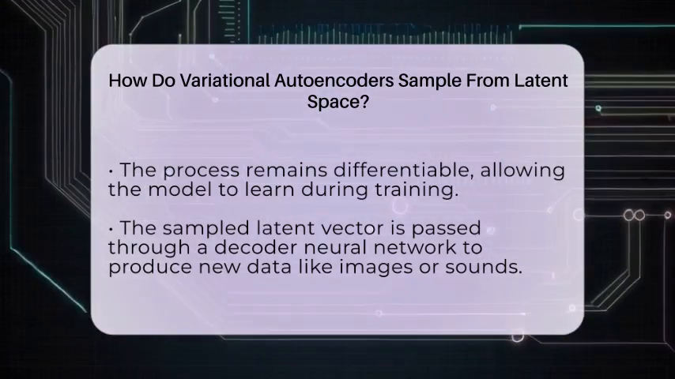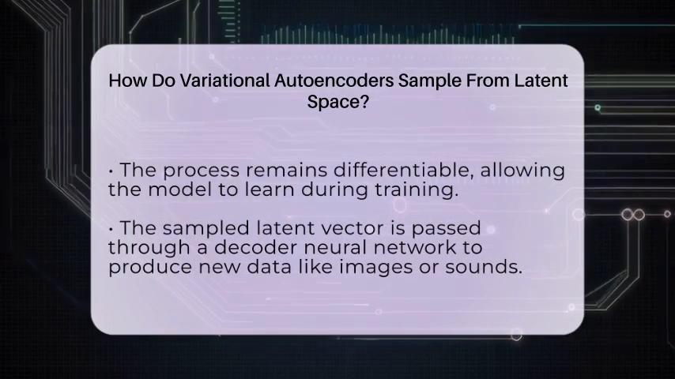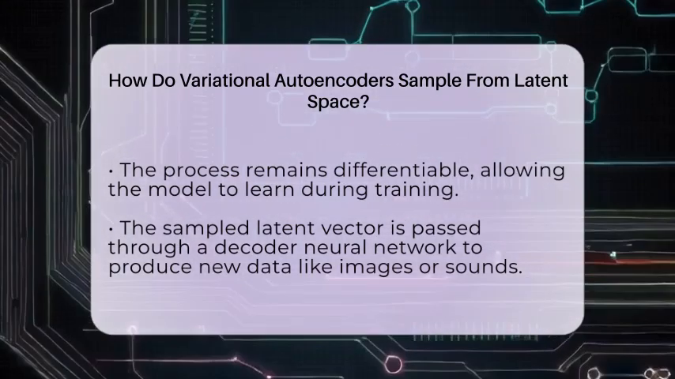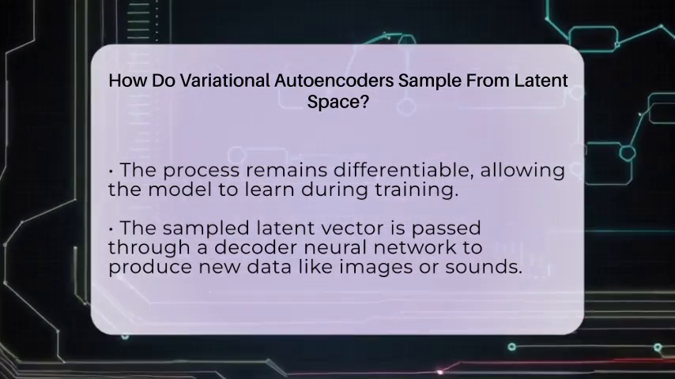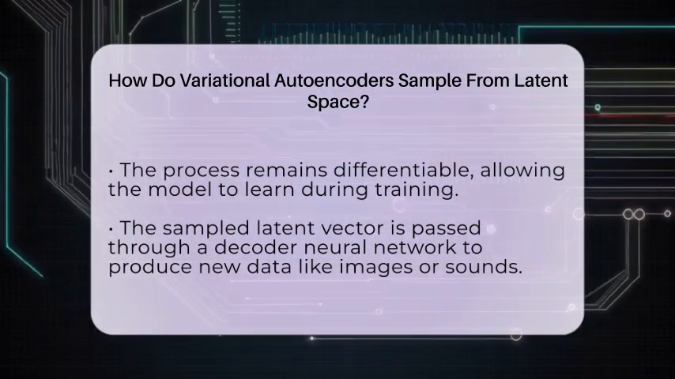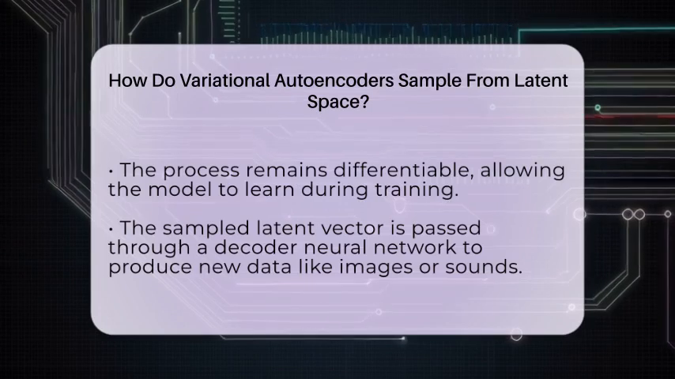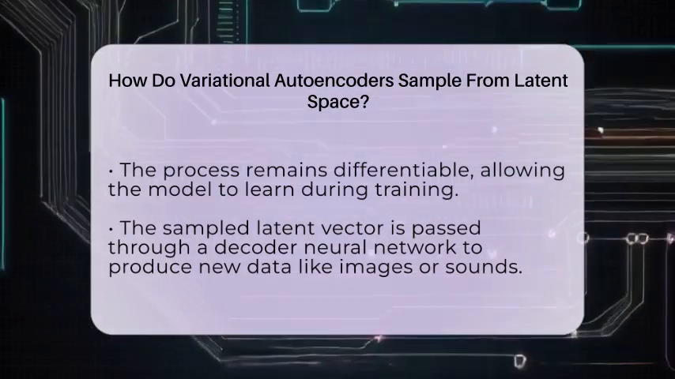This decoder takes that point in the latent space and turns it back into data, like a new image or a piece of music. Because the latent space is continuous and probabilistic, the model can generate countless unique outputs by sampling different points. If you want a new picture of a cat or a different style of music, you just pick a different point in the latent space and decode it.